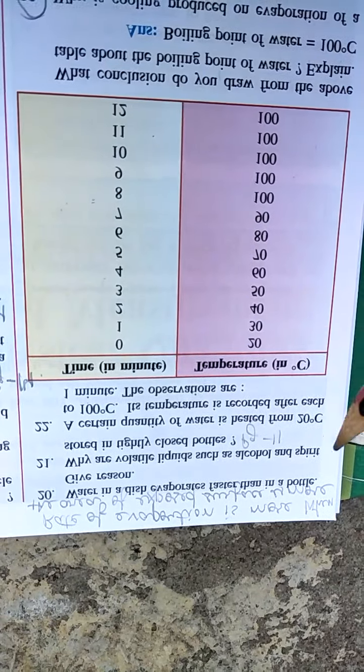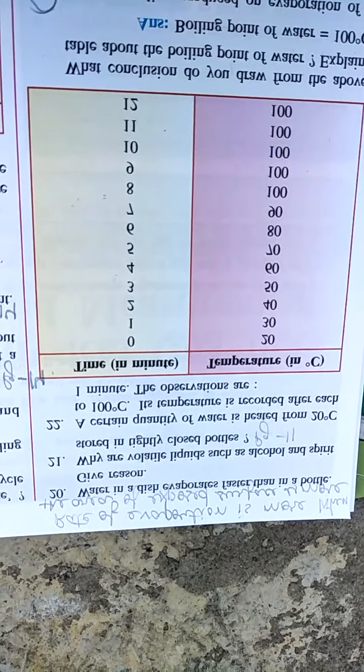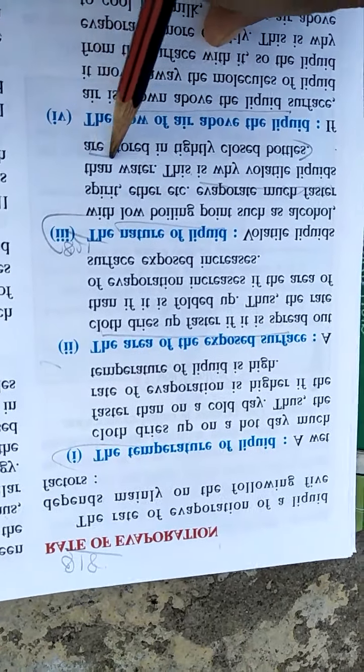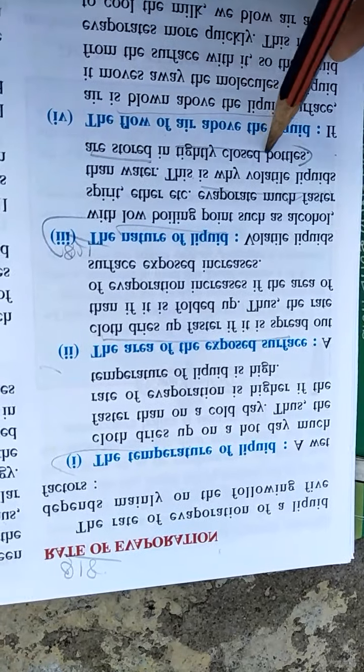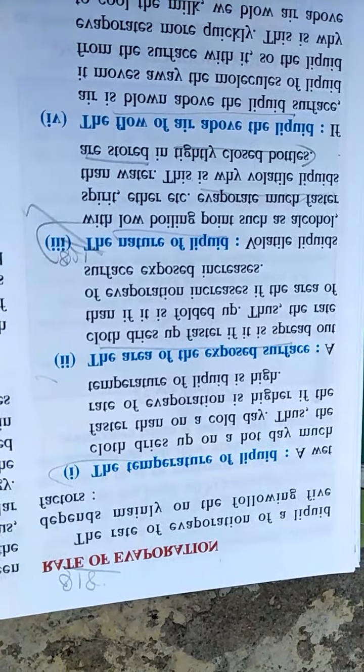Next, why are volatile liquids such as alcohol and spirit stored in tightly closed containers or bottles? This is your answer. It evaporates much faster than water, so it is stored in tightly closed bottles. Next question.